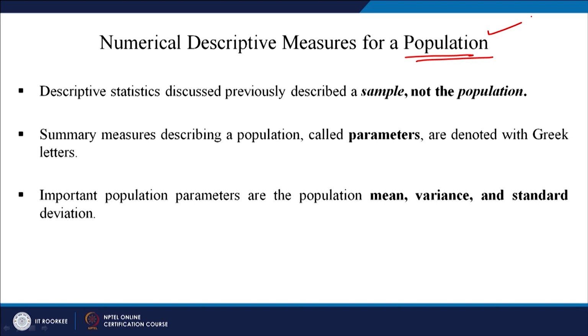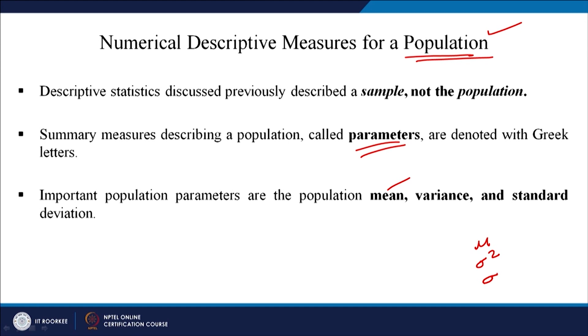The measures of population are called parameters, and measures of a sample are called statistics. Important population parameters are mean, variance and standard deviation.